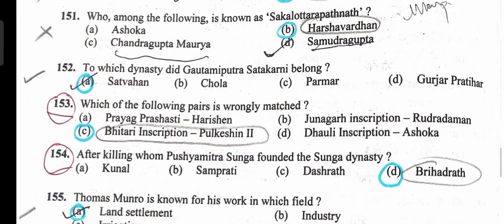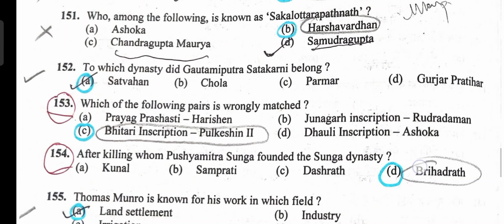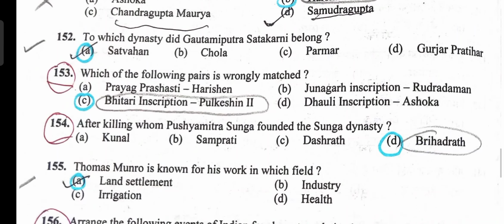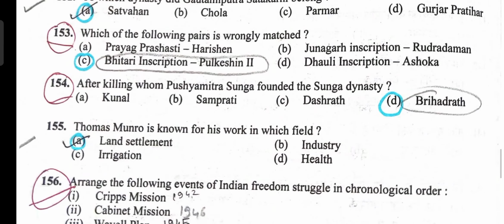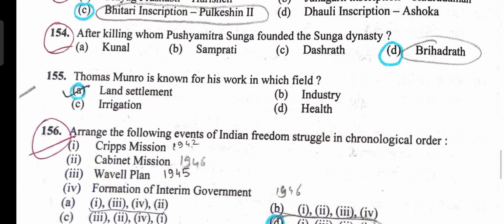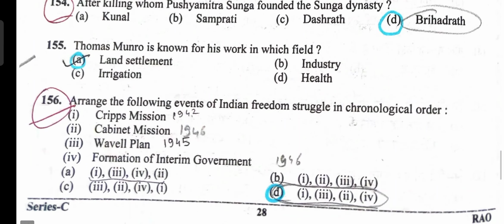Which dynasty did Gautamiputra Satakarni belong to? Satavahanas, option A is correct. Next question, which is incorrectly matched? So Bhitari inscription, Pulakeshin 2 is the incorrect option, and that will be the answer, option C. After killing whom did Pushyamitra Shunga found the Shunga dynasty? Brihadratha, option D is the correct answer. Thomas Munro is associated with land settlement, option A is the correct answer.